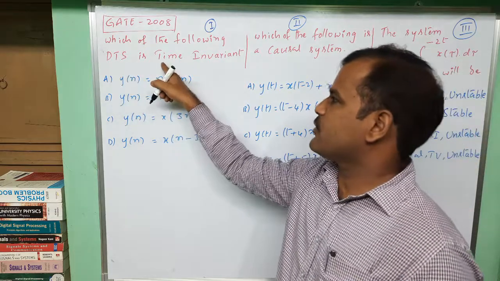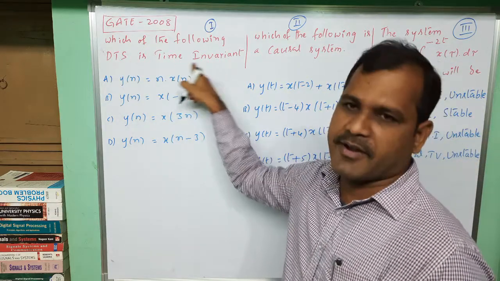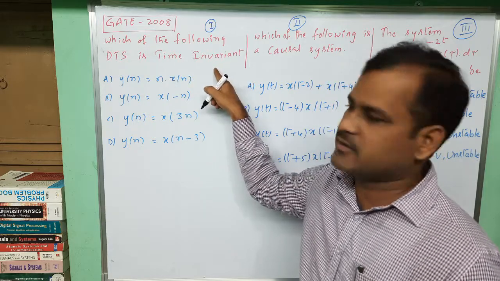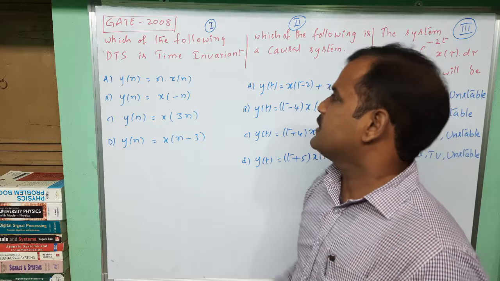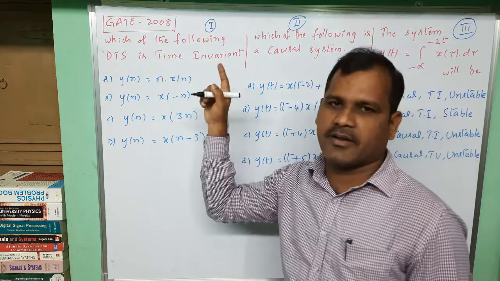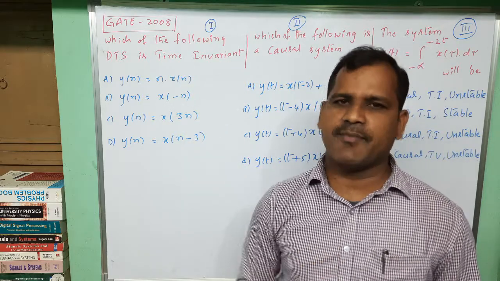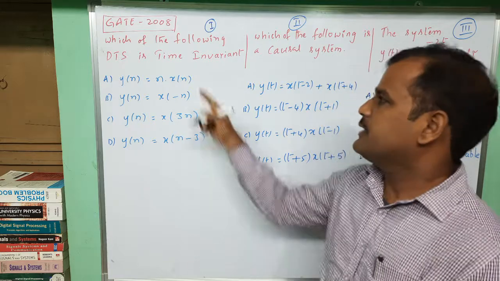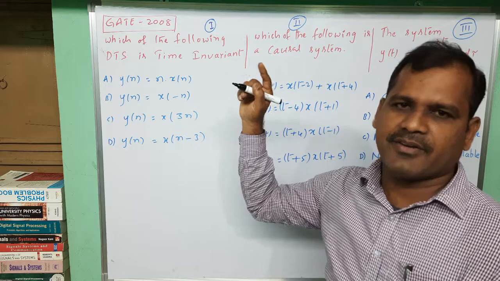Here, for the discrete time system, we have to determine time invariance. Which of the following DTS is time invariant is asked. So there are four options. Regarding time invariance, I suggest you watch my GATE practice example videos before watching this video itself. Right. Here about time invariance, I have given some observation points.